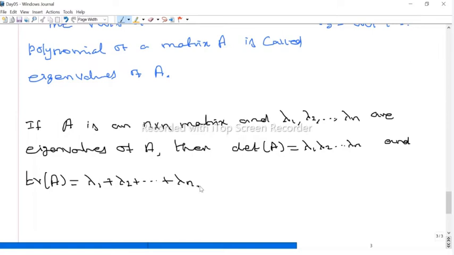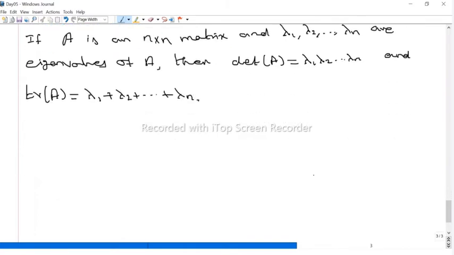So suppose for a 2 by 2 matrix the determinant is given and the trace is given, we can easily find the eigenvalues, because if we directly substitute into the characteristic polynomial, you will easily find it. So for example, suppose I take some example.